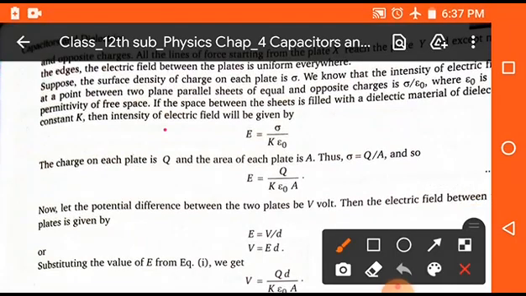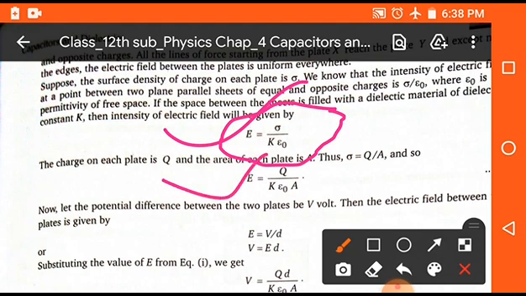First of all we will find the electric field between the plates. As we know, the electric field between the plates is E = sigma upon K epsilon naught, and this formula is also used in chapter number 2, which is Gauss theorem. By putting this formula, we get E = Q upon K epsilon naught A, where Q is the charge, sigma is the surface charge density and K is the dielectric constant.